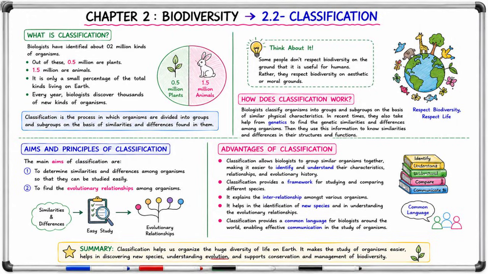found in them. Aims and principles of classification: to determine similarities and differences among organisms so that they can be studied easily, to find the evolutionary relationships among organisms.